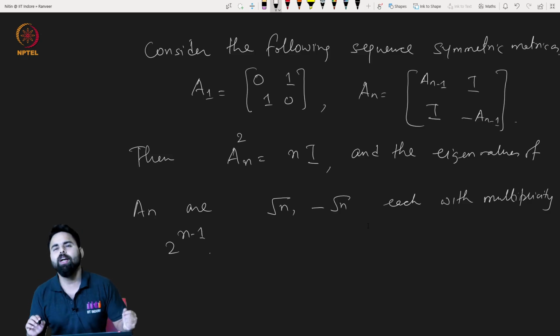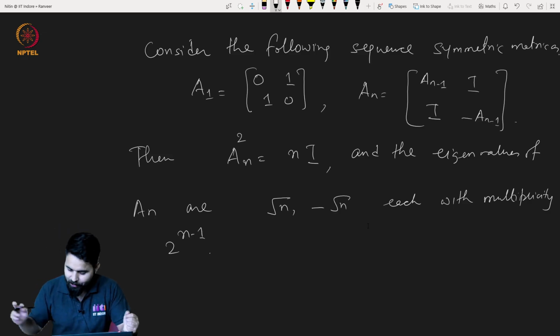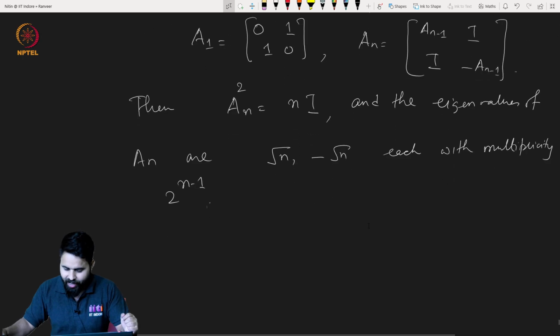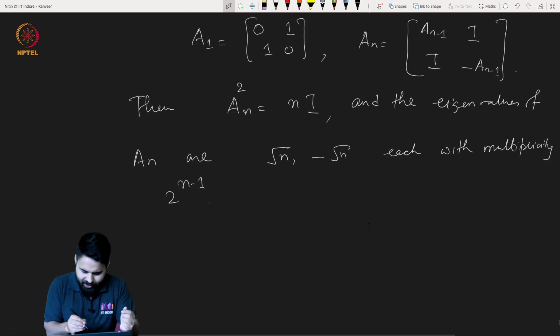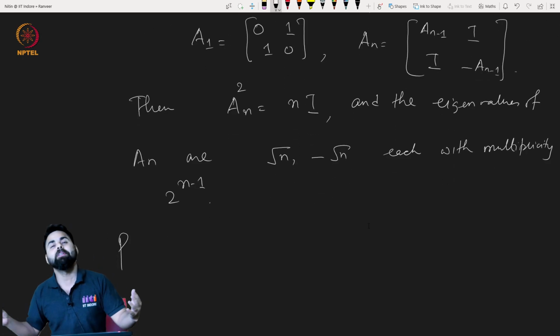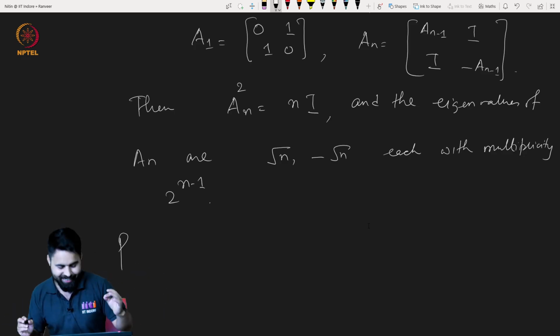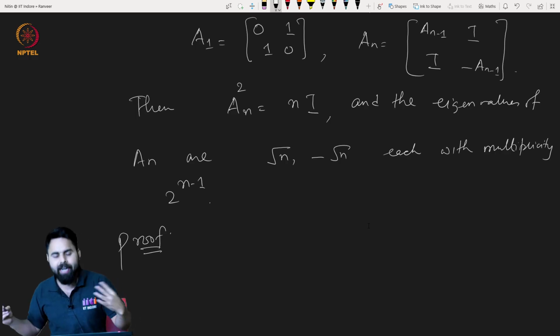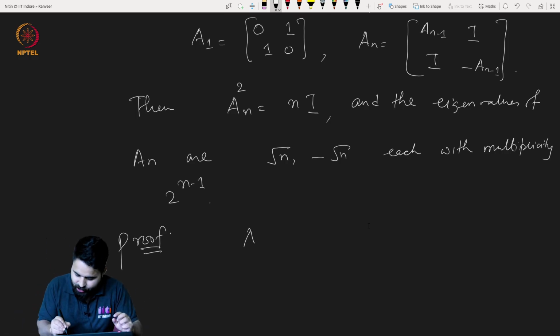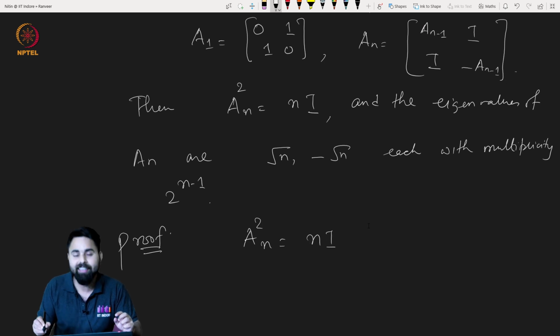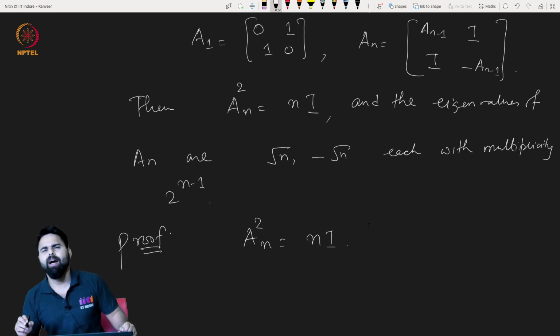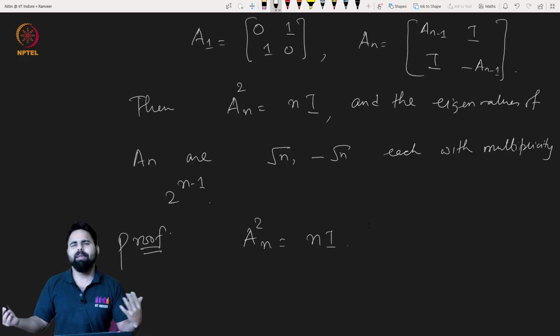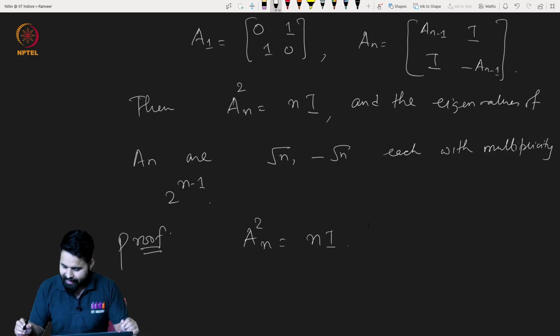So what about the proof? The proof is very simple. As I already told you, this proof is very elegant and simple to understand. Let us prove that A square n is nothing but n times the identity matrix. We can guess that we can prove it using induction.